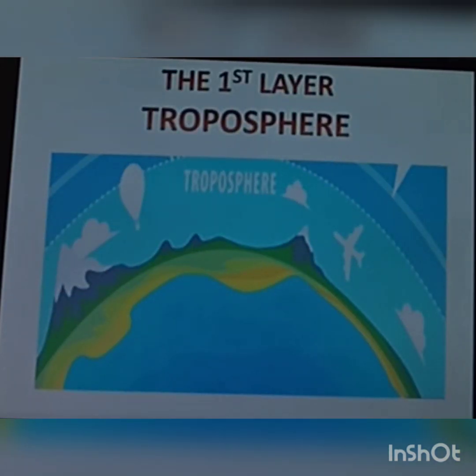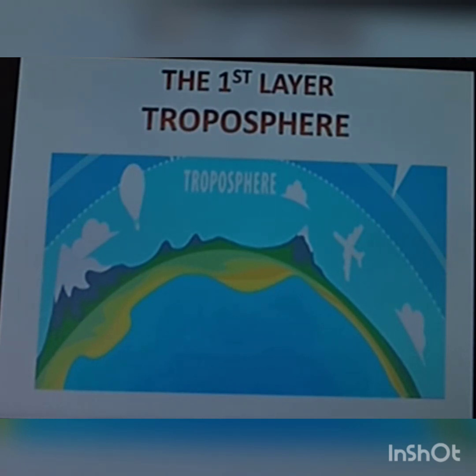The first layer, that is the troposphere. This is the first layer. Tropos means change. This layer gets its name from the weather that is constantly changing and mixing up the gases in this part of the atmosphere. This layer is closest to the Earth's surface. On an average, the troposphere extends from the ground to about 20 kilometers.